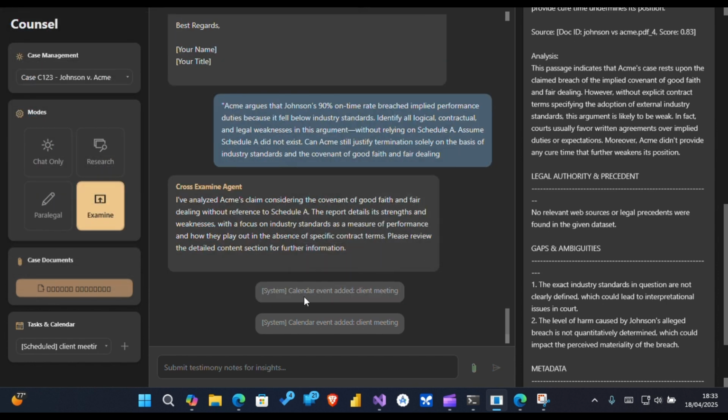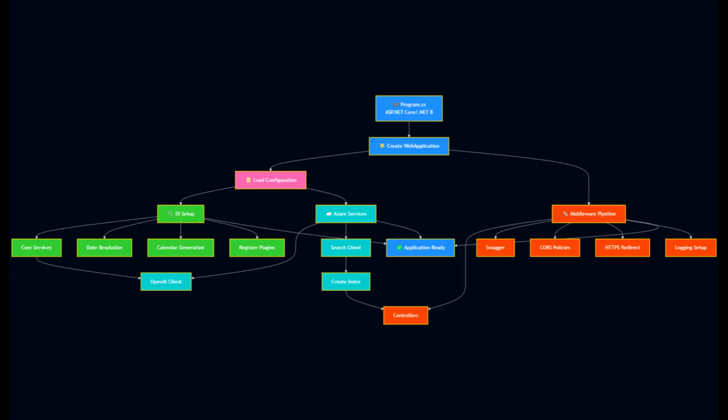Now let's peek under the hood. Counsel is powered by an ASP.NET Core application, built on .NET 8. We use dependency injection to manage all the moving parts. At startup, our program file initializes the web application, loads Azure service settings, and sets up the middleware pipeline, including controllers and CORS policies to support the WPF client.